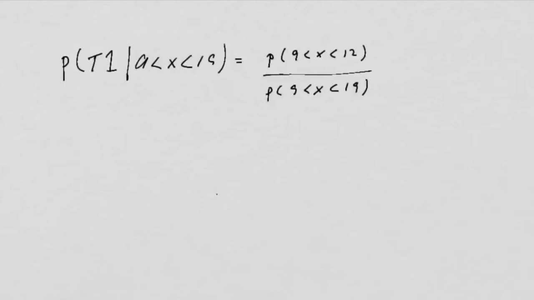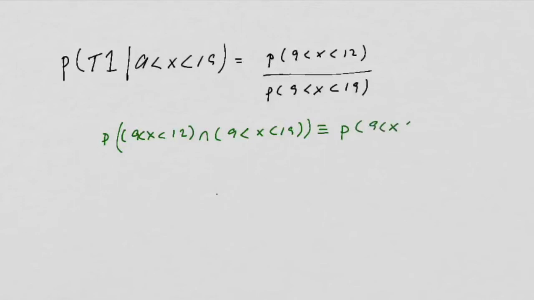As a note, notice that the probability of x being between 9 and 12 intersection with x being between 9 and 19 is the same as the probability that x was between 9 and 12.